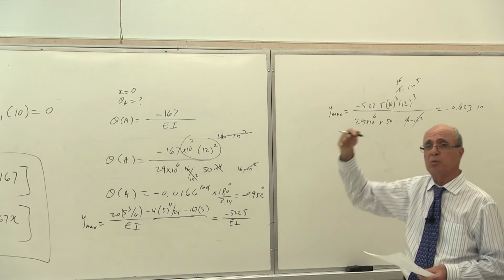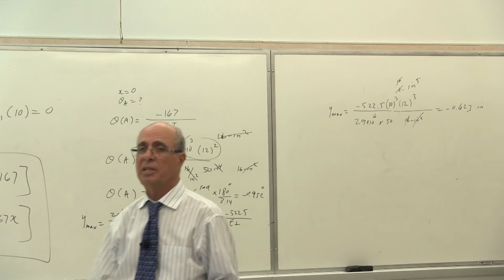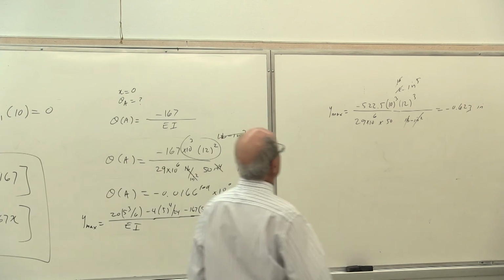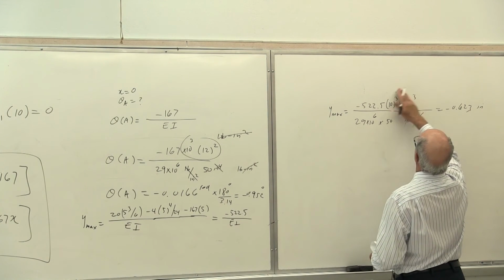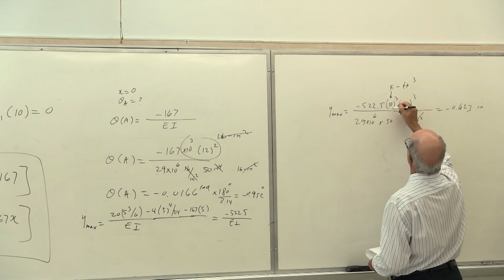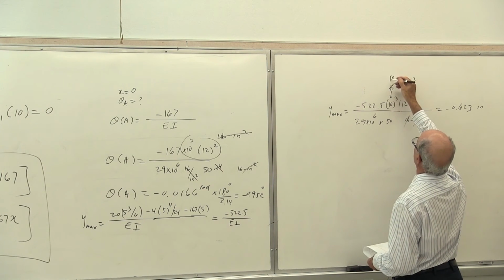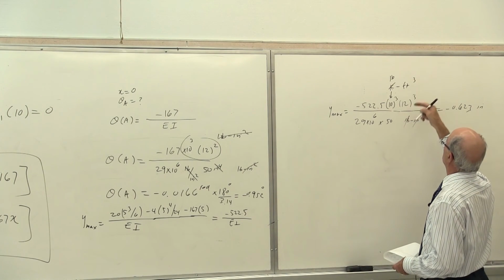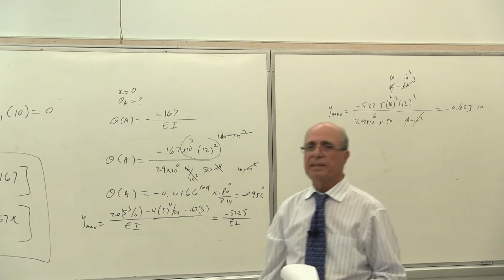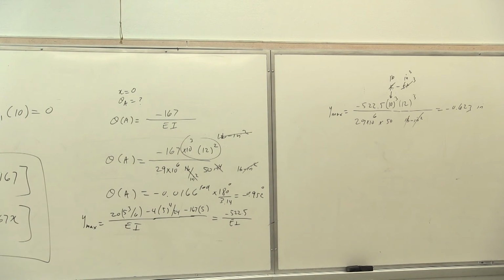Yeah, I changed the kips to the pound. I multiplied that by 10 to the power of 3. If it was originally given in pound per foot, then you use it that way. But I use kips per foot, yes? 10 to the power of 3 changes the kips. Oh, that's what I erased. So this is what I put here. One more time. It was kips foot to the power of 3. This you multiply by 10 to the power of 3, so it becomes pound. And this you multiply by 12, so it becomes inch to the power of 3. Is that correct? Yes. All right. Anyhow, so that's the answer.